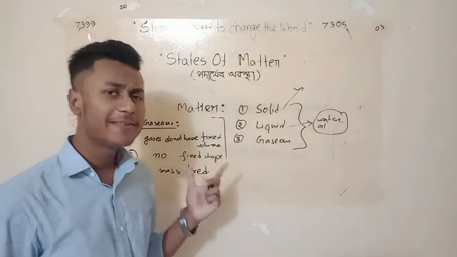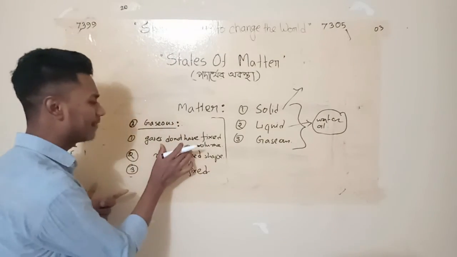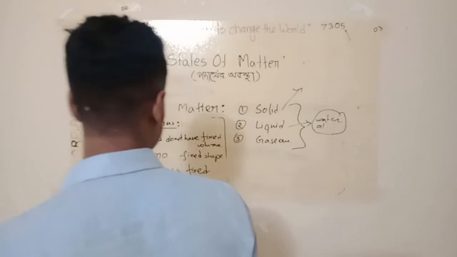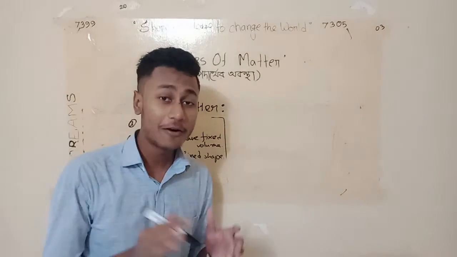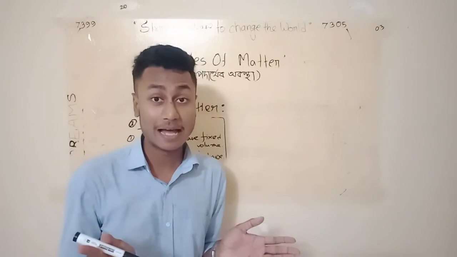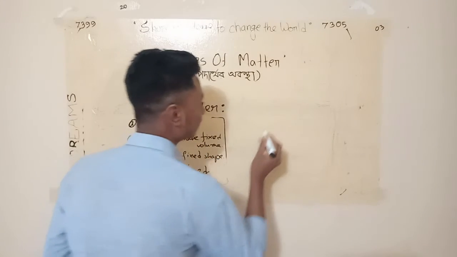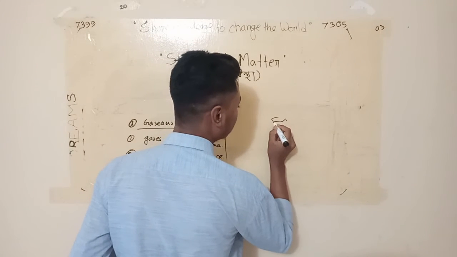So you might be wondering why gases do not have any fixed volume. Well, take an example. You probably have all seen a cylinder, right? And most of you have cylinders in your home.